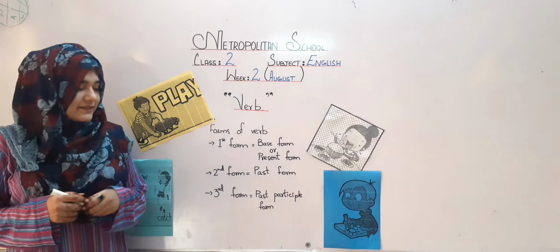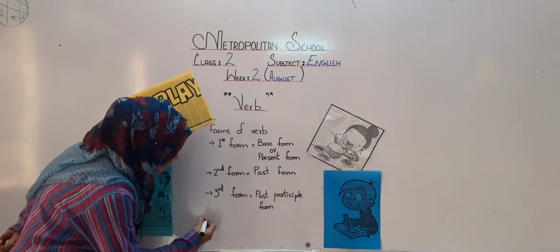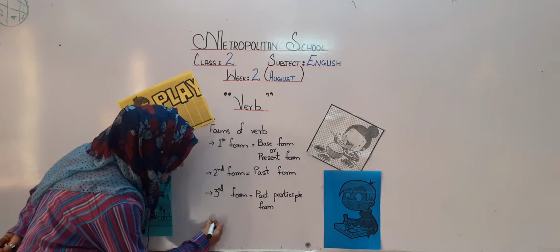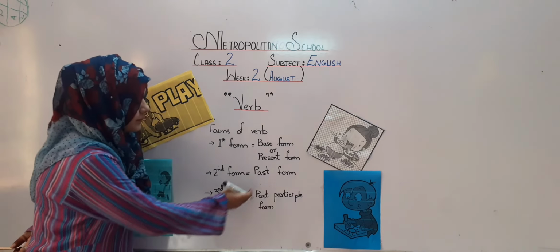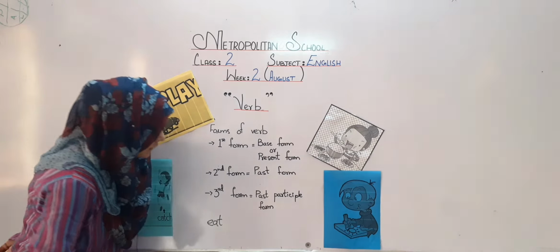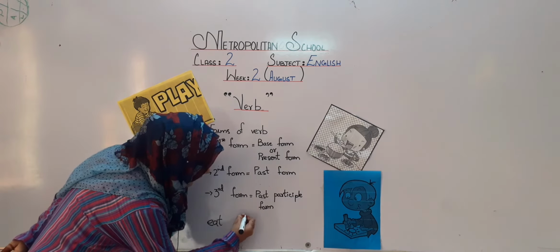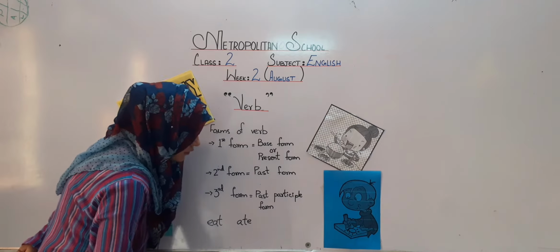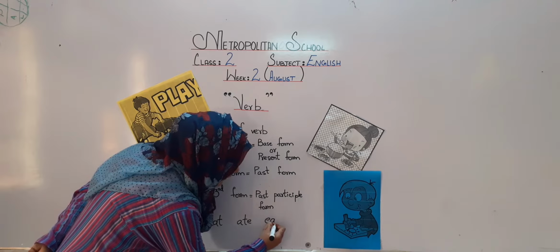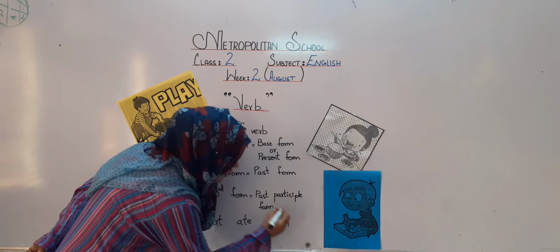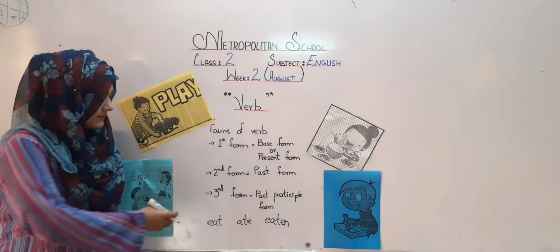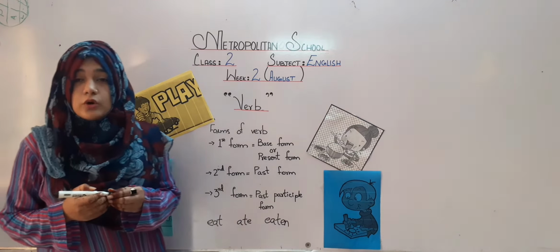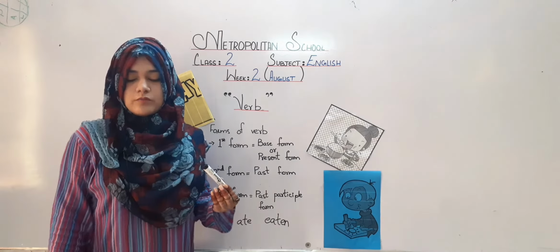Let me show you an example. The first form is eat. What will be the past form of eat? It will be ate, and the past participle form will be eaten. Okay, just like this example, let us do the whole exercise of forms of verb.